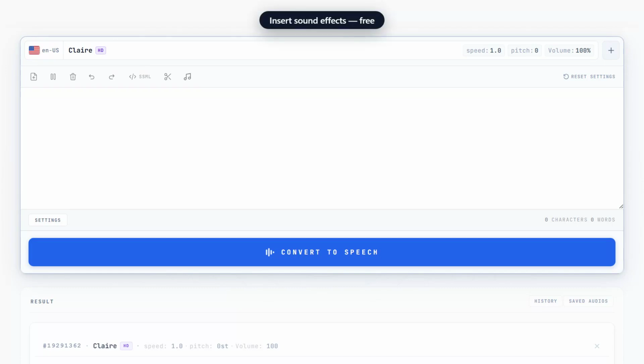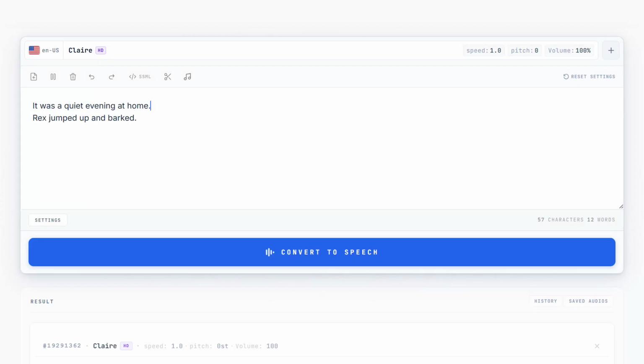You can drop real sound effects straight into your text. No audio editor, and inserting them is completely free. Here is how it works. Start with your text and put the cursor where a sound should play.